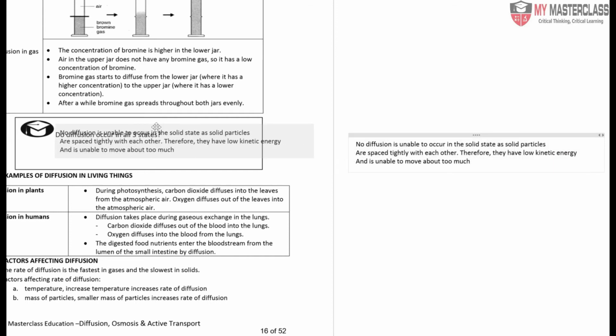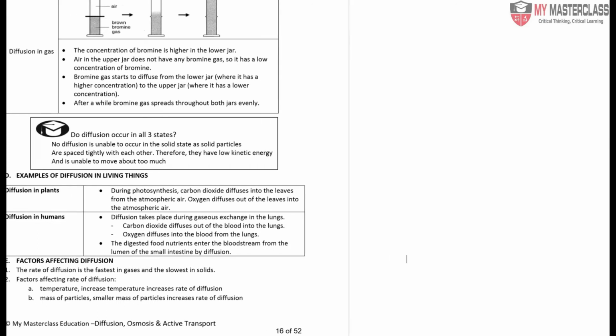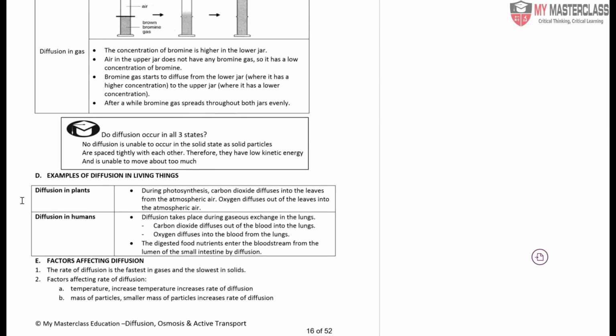So when does diffusion take place in living things? We know two main living things from the earlier chapter. Diffusion will take place in both plants and humans. In plants, during photosynthesis, carbon dioxide will diffuse into the leaves from the atmospheric air, which means the air surrounding the leaves. We will be looking at photosynthesis at a later chapter. Oxygen will also diffuse into the leaves at all times, and this is the process of respiration. Respiration and photosynthesis go hand in hand as chapters, so we will go through both of these later.